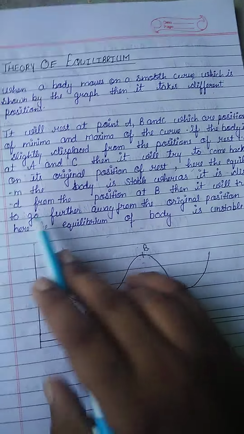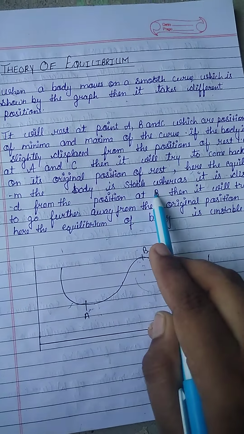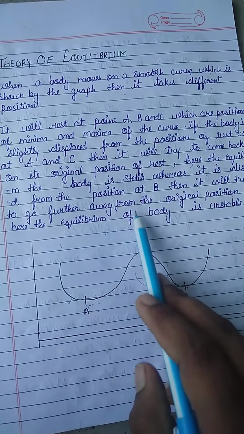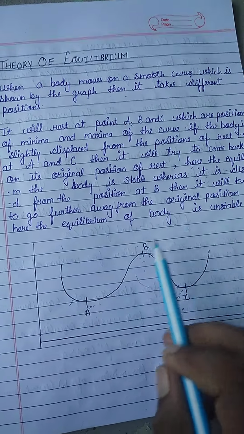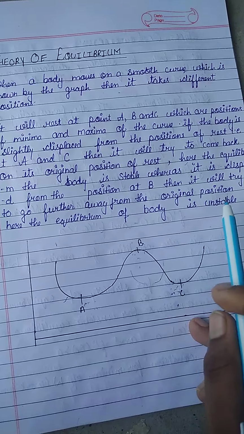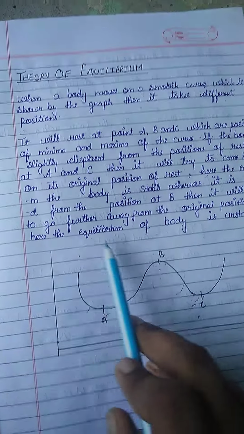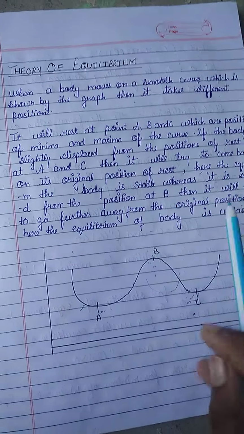Here the equilibrium of the body is stable, whereas if it is displaced from the position at B, then it will try to go further away from the position. Here the equilibrium of the body is said to be unstable.